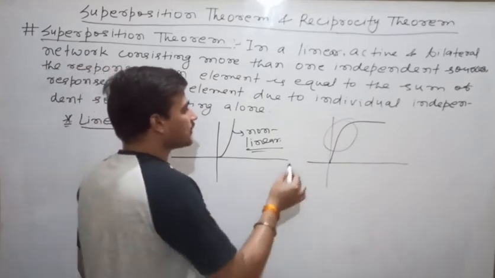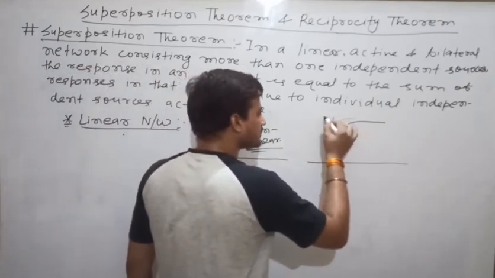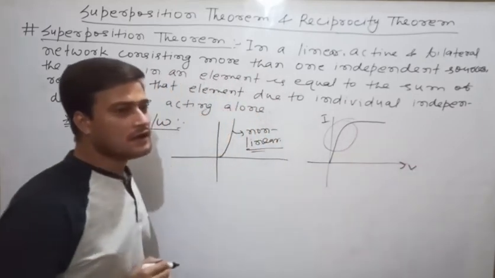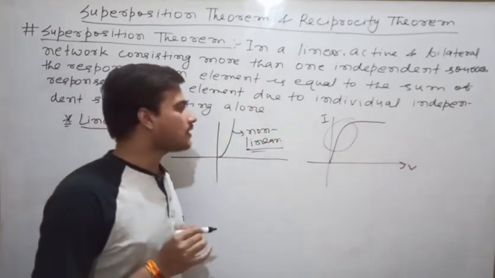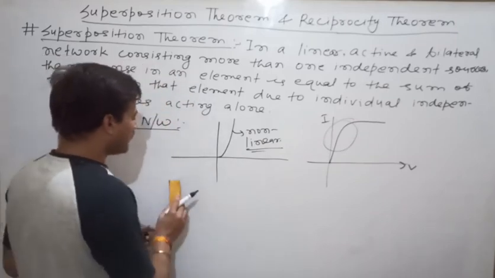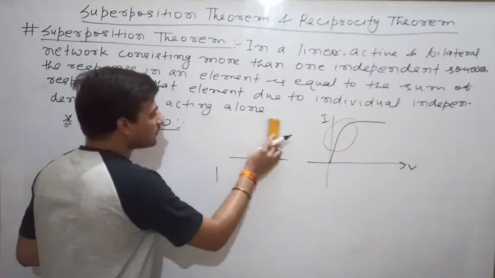So here in the case of transistor, since the I versus V curve is non-linear, that means you can say transistor is also a non-linear device. Clear? Transistor is also a non-linear device. Next, you see one more thing.